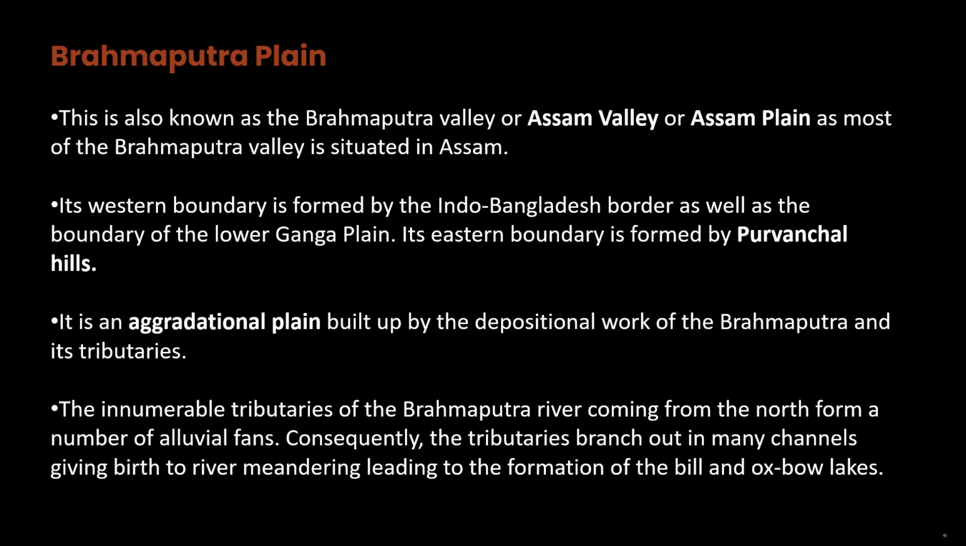It is an aggradational plain built up by the depositional work of the Brahmaputra and its tributaries. The innumerable tributaries of the Brahmaputra River coming from the north form a number of alluvial fans. Consequently, the tributaries branch out in many channels, giving birth to river meandering leading to the formation of the Beel and Ox Bow lakes.